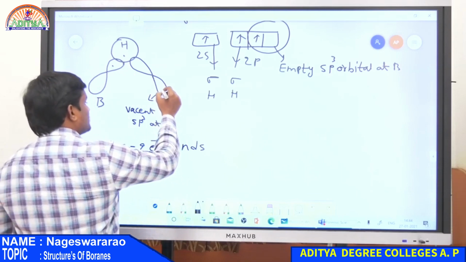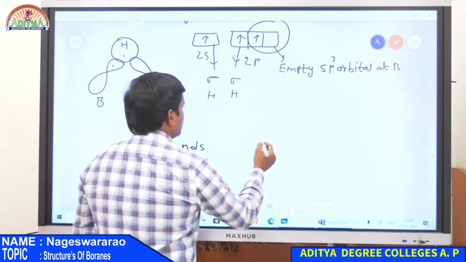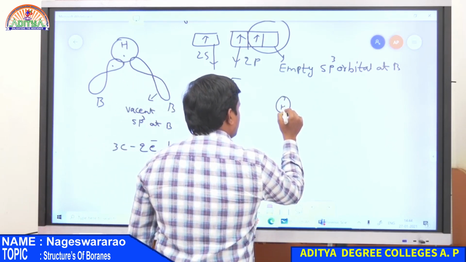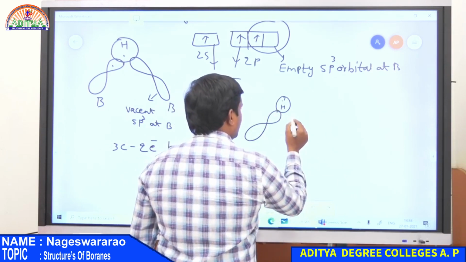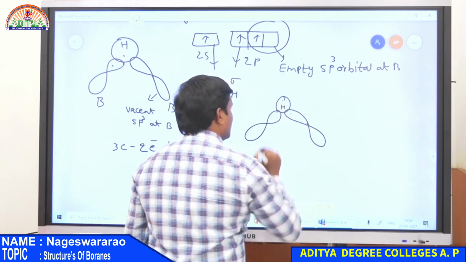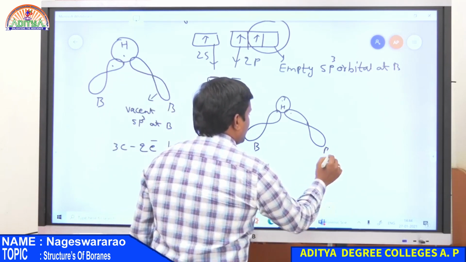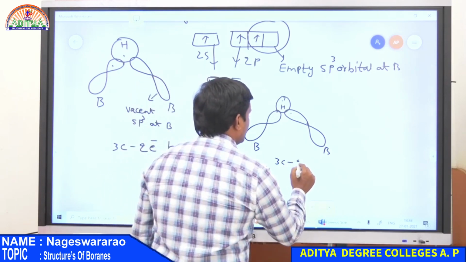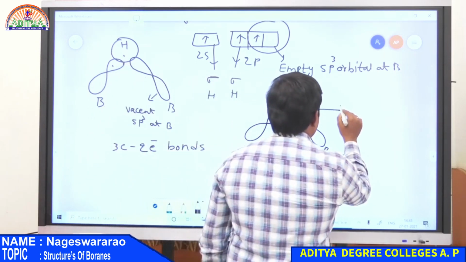So here this is the empty sp3 boron orbital, and similarly for the second bond, the hydrogen atom again has a single electron. Now this boron involves an empty orbital, and the second boron atom has a single electron. In this case also the boron atoms and hydrogen atom, therefore 3 centers, are involved, but there are only 2 electrons.